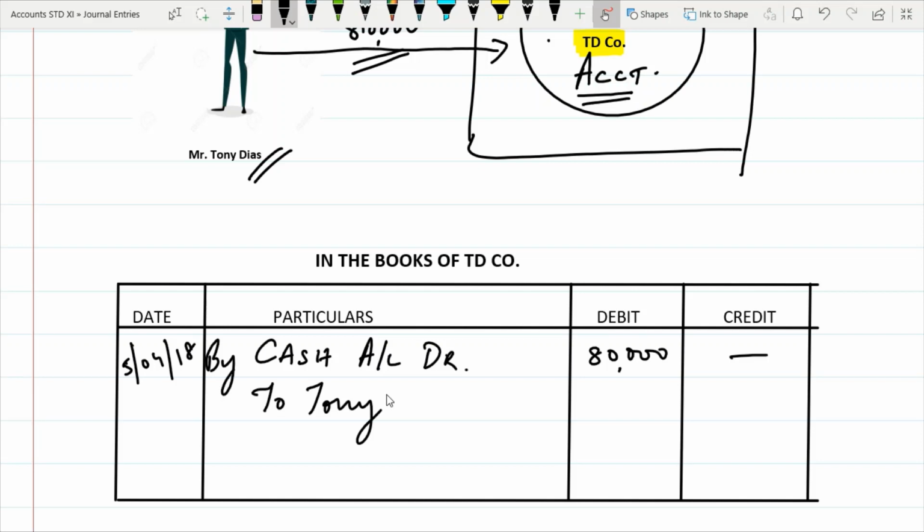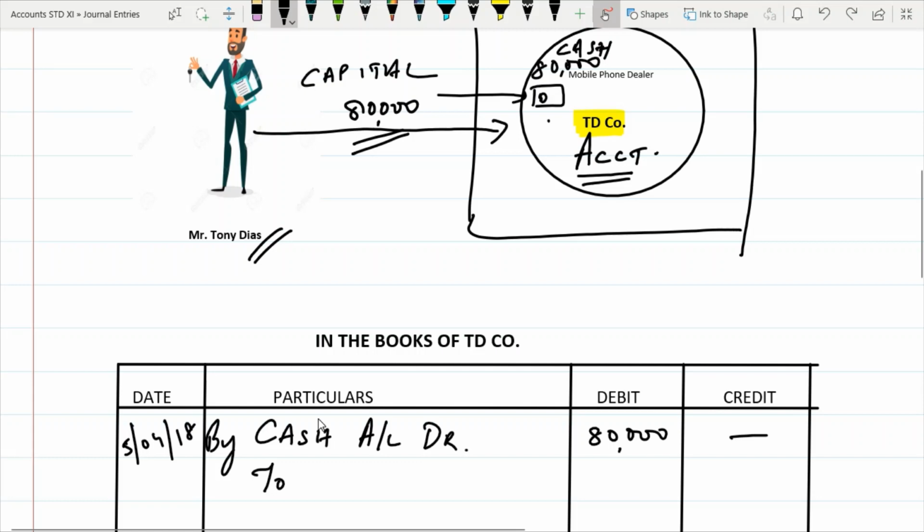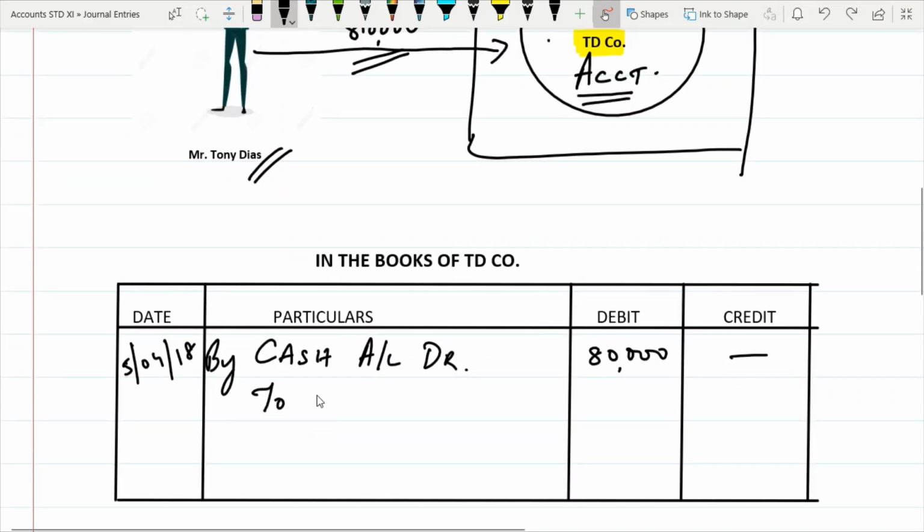But now Tony is not some third person, or he's not a person who's trading with the company. He's the owner of the company. So we do not refer to him as Tony. We refer to as capital. I said this is capital. So we put it here as capital.